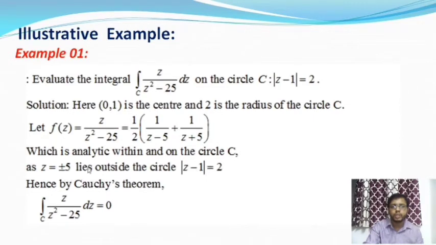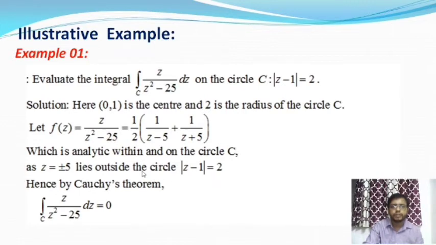If a singular point lies inside the circle, then we say the function is not analytic. That is, f of z is not analytic if z equal to plus or minus 5 lies inside the circle. But in this case, plus 5 and minus 5 are the two singular points, and they are not inside the circle.